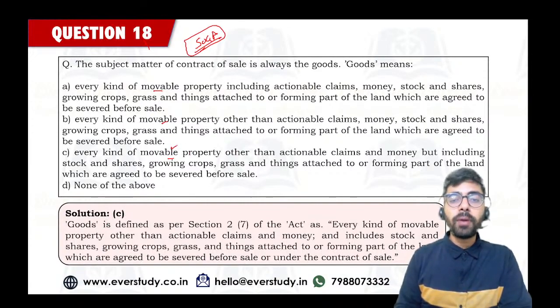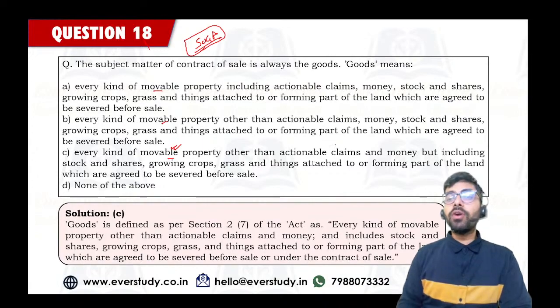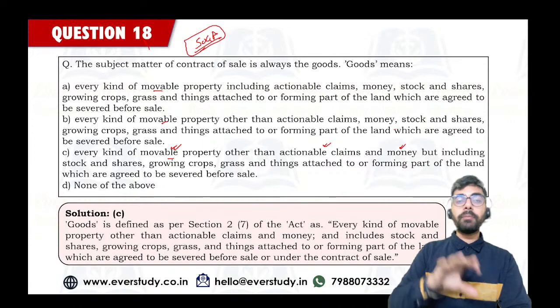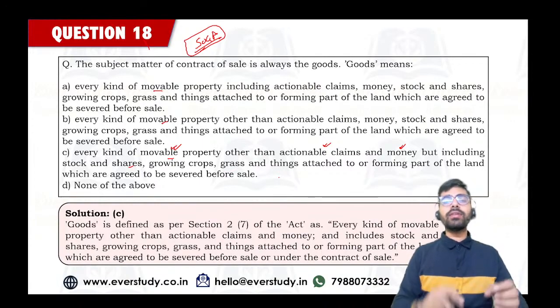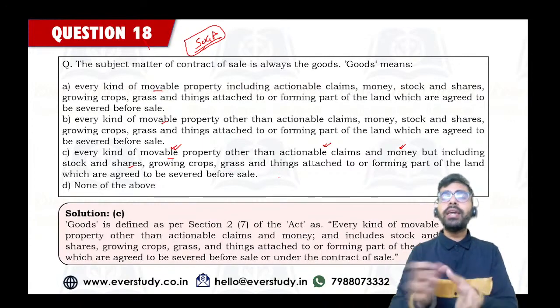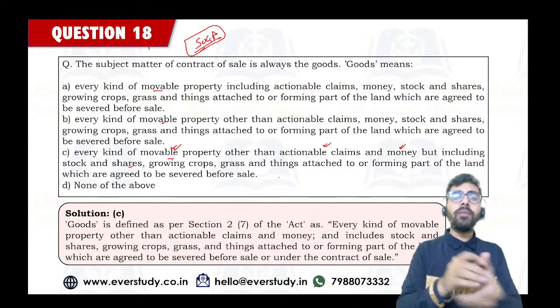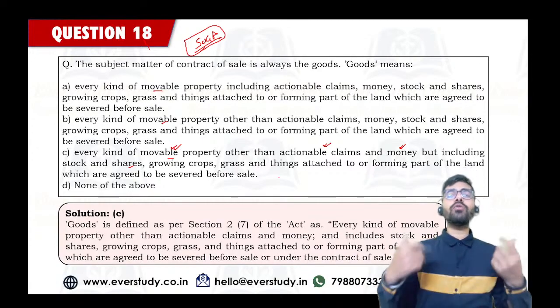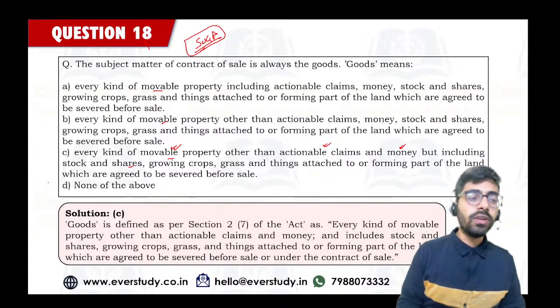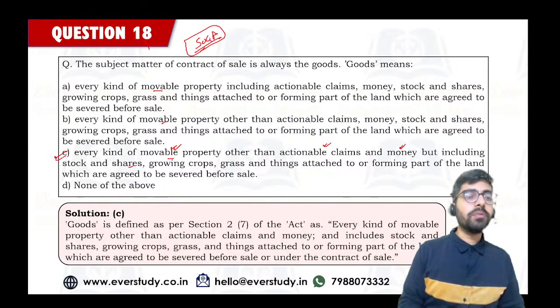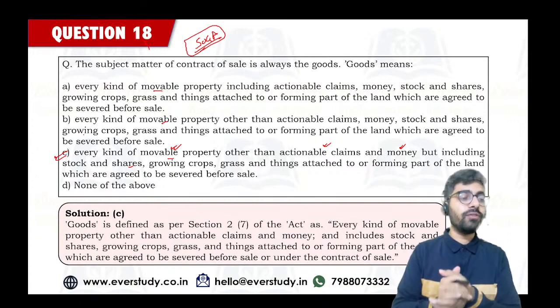Goods, they are movable property. Okay. And they do not include your actionable claims and they do not include your money. So these will not come under it. But they do include your stock, your shares, your crops or grass or anything which is attached to the land, but you are going to be removing that thing from the land before selling it. So that is going to be called goods under the contract of sale of goods. So that's why the correct answer is going to be option number C. So this is the definition that you have to remember.